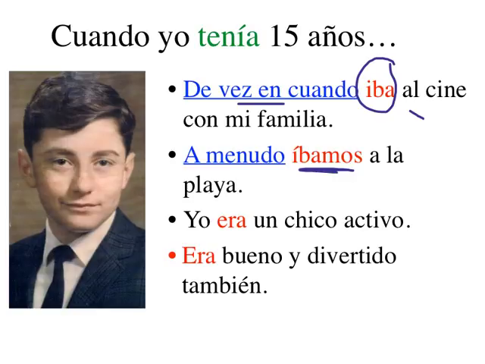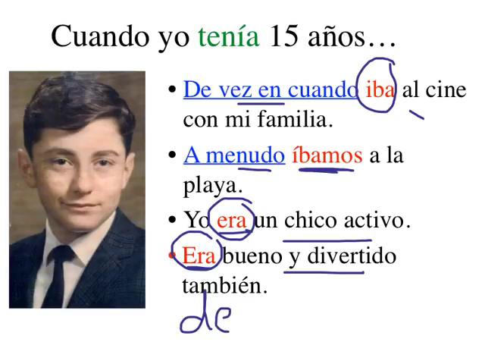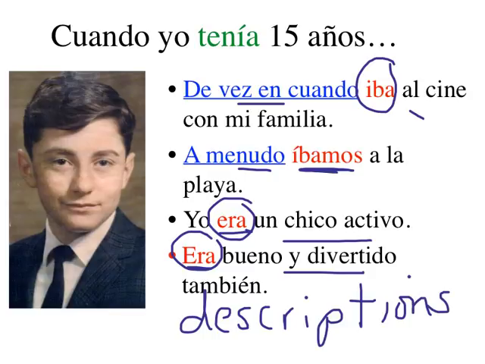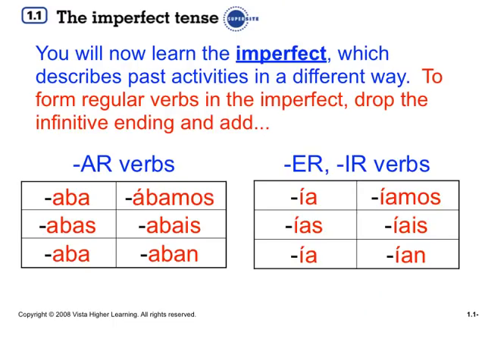Look at those time expressions there. No reference to a specific time. Then we have, yo era un chico activo y era bueno también. Can you guess what verb that comes from? Era. And these right here are not actions, yet descriptions. Descriptions in the past. So, get ready to take notes now. On the next slide, you will be taking notes. The formation of the imperfect. So, begin taking notes now.